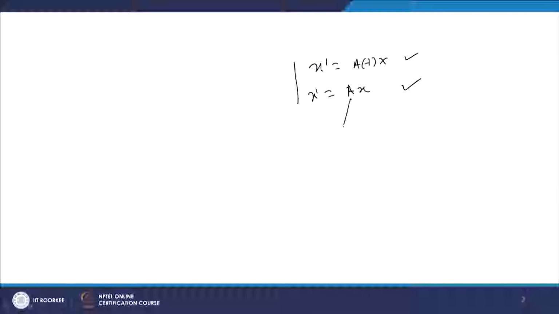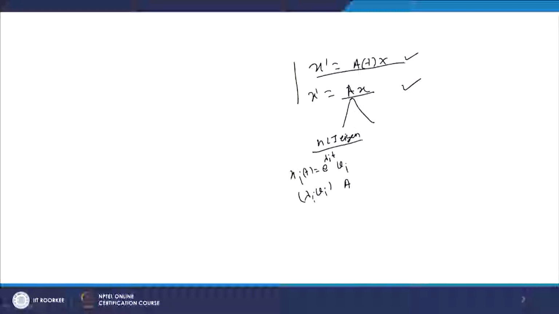This is corresponding to the autonomous system, where the matrix A does not depend on time t; then we call this system an autonomous system, while the other is called a non-autonomous system. And in the case when A has n linearly independent eigenvectors, then we know how to find a solution, and we have found the solution x_i(t) = e^(λ_i t) v_i, where λ_i, v_i are an eigenpair of the matrix A.